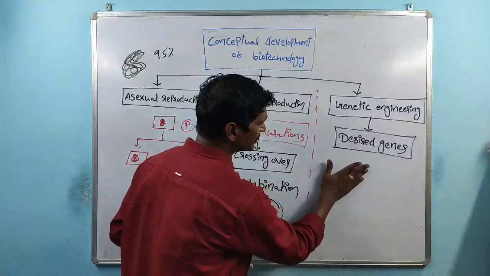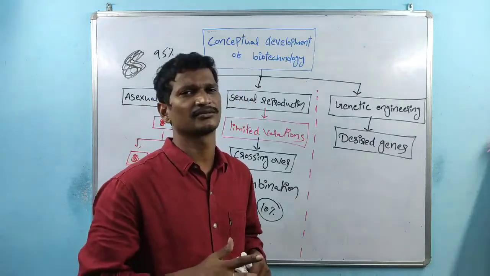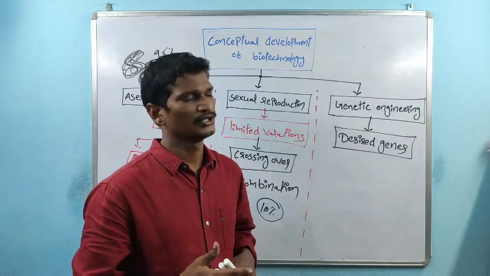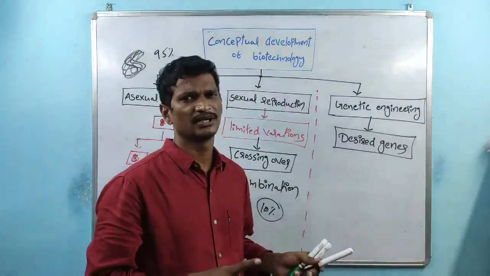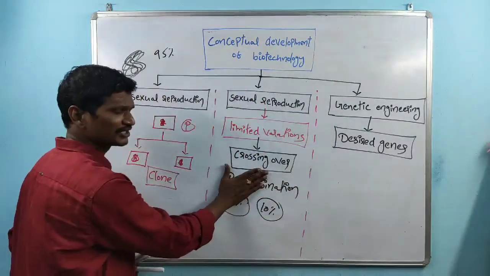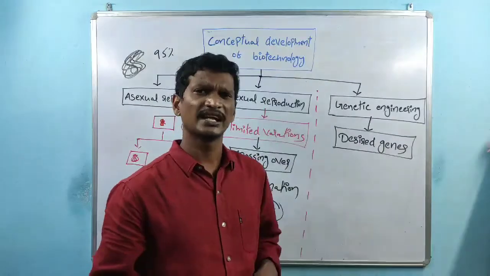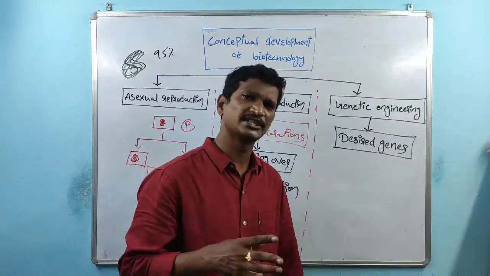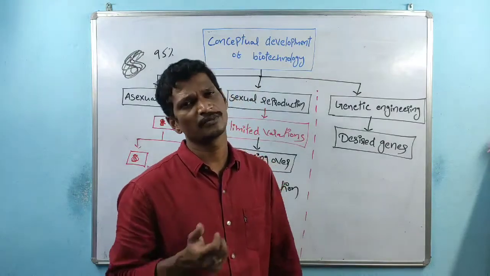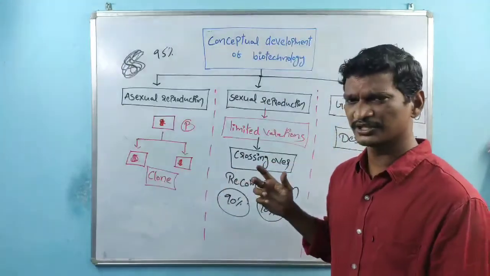So within the genetic engineering process, only desired genes are involved in the production of products. Unwanted genes are not present here. In the other processes, unwanted genes are present, and those unwanted genes are wasting the cell energy. But the presence of only desired genes utilizes the total energy, and a greater amount of desired products is produced. So this is the basic explanation.